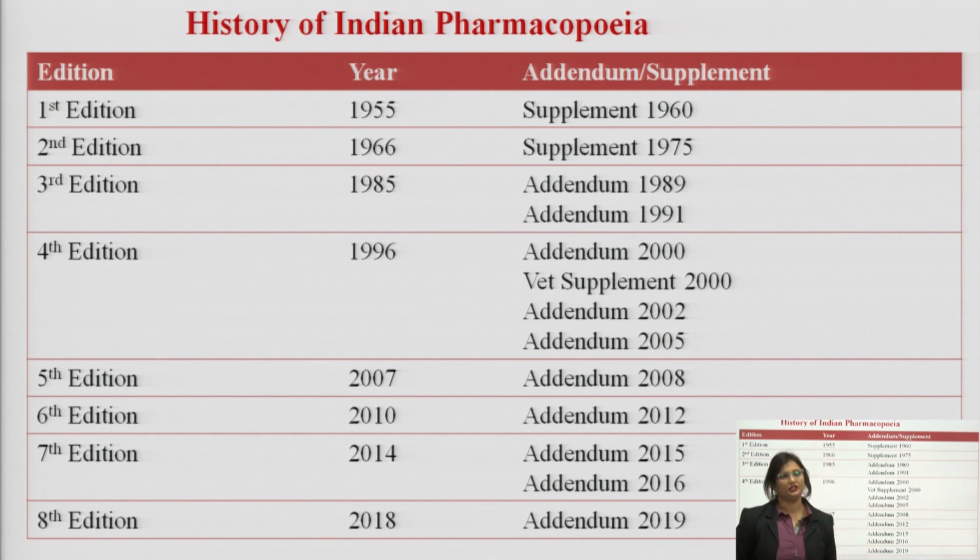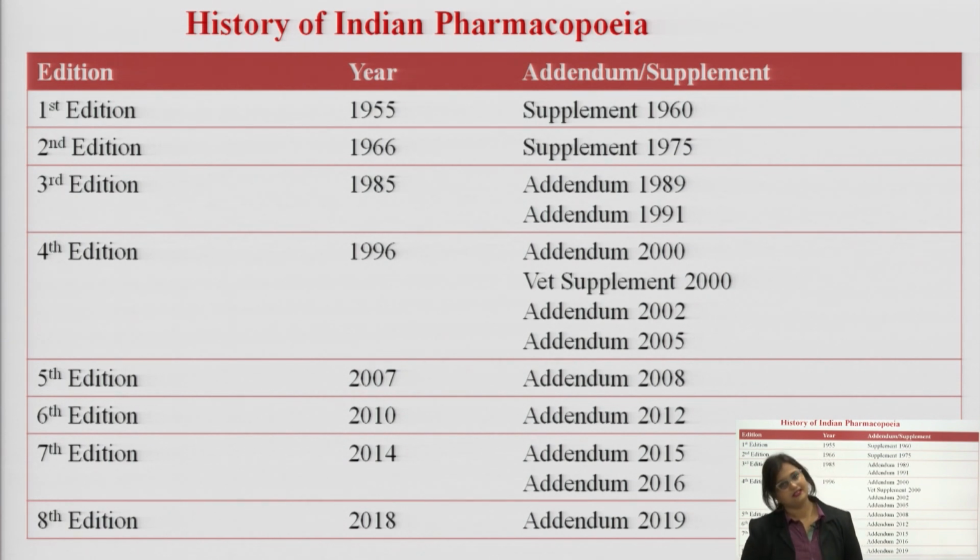Followed by the 4th edition, which was published in the year 1996. This 4th edition has 4 addendums to it: Addendum 2000, Veterinary Supplement 2000, Addendum 2002 and Addendum 2005. After this came the 5th edition, which was published in the year 2007. The 2007 edition had one addendum, which was Addendum 2008.